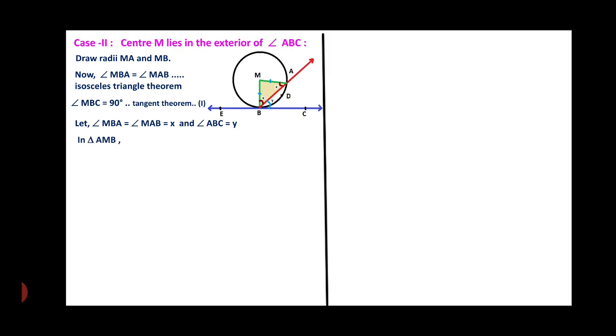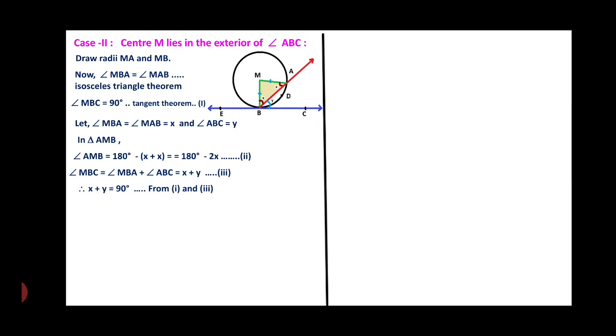In triangle AMB, angle AMB is equal to 180 minus (x plus x), which is equal to 180 degrees minus 2x. Here we used the angle sum property of a triangle. Therefore angle MBC is equal to angle MBA plus angle ABC, which is equal to x plus y.